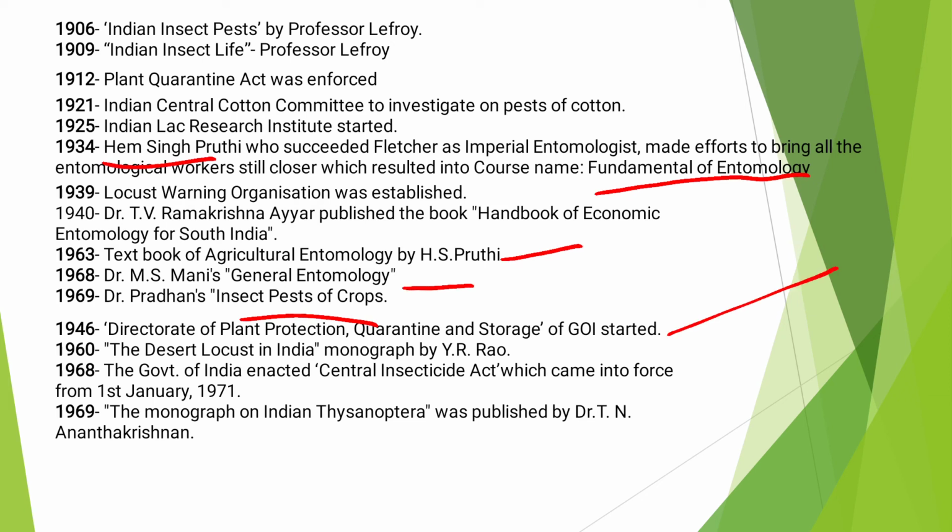In 1960, a monograph on the desert locust in India was given by Y.R. Rao. The Insecticides Act was passed in 1968 and enacted in January 1971. In 1969, the monograph on Indian Thysanoptera was published by Dr. T.N. Ananthakrishnan. Thysanoptera refers to thrips.